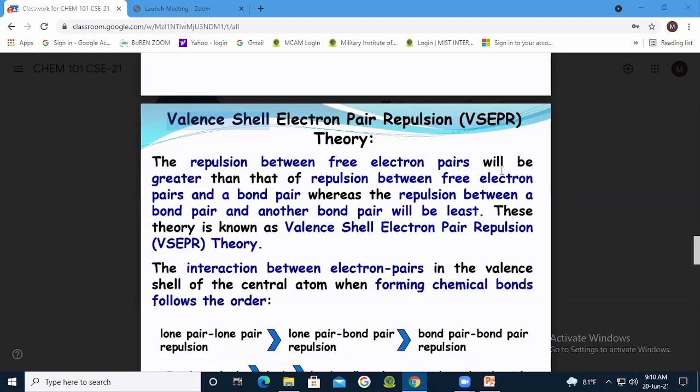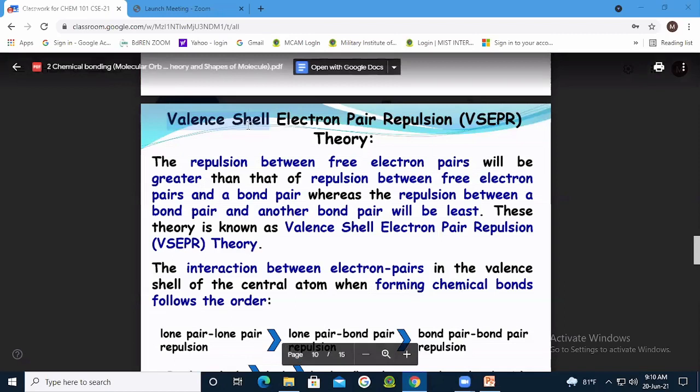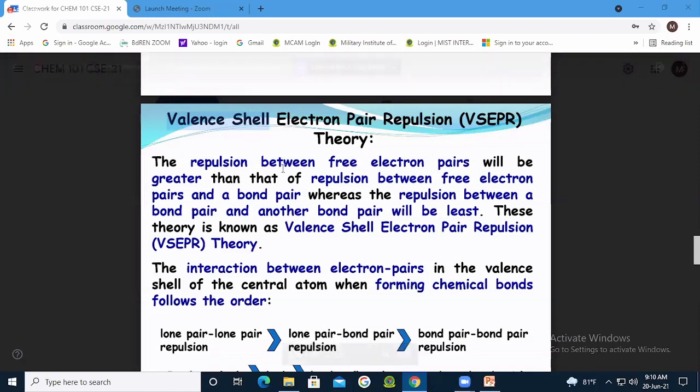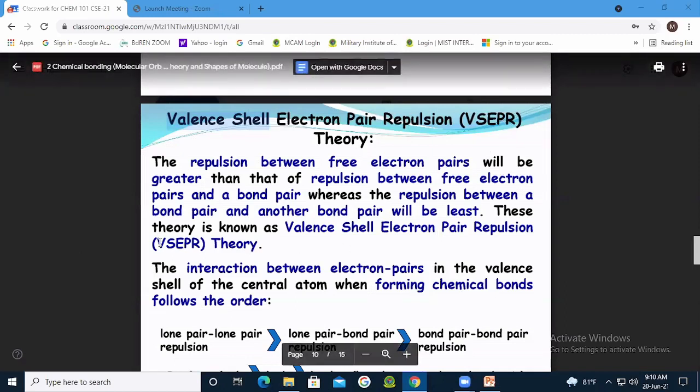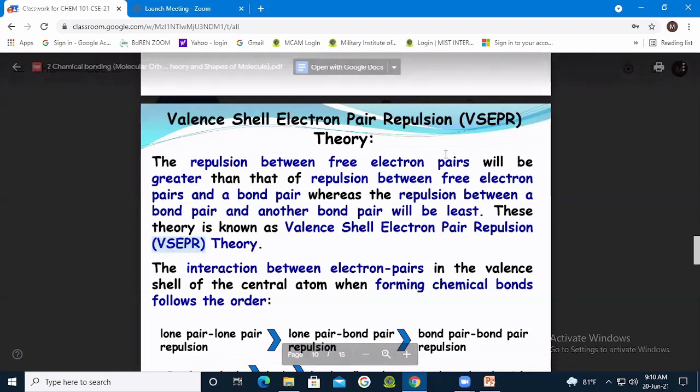Most functions done in the compound, or in the molecule, or in chemistry are done by the valence shell electron. So when there is an electron pair, as a lone pair or bond pair, those repulsions will be counted in this valence shell electron pair repulsion theory.